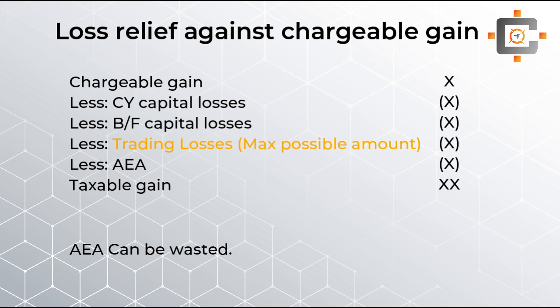So I hope you are getting this point. But over here, students, if you are choosing this chargeable gain option, then you have to keep in mind that whatever losses you are claiming against this chargeable gain will only result in a tax benefit of 10% or 20%, max to max, not more than that.